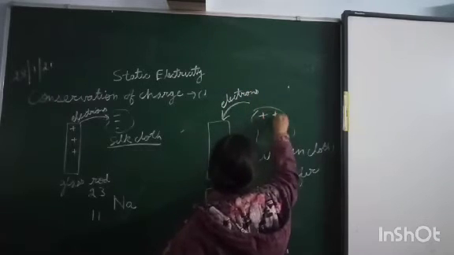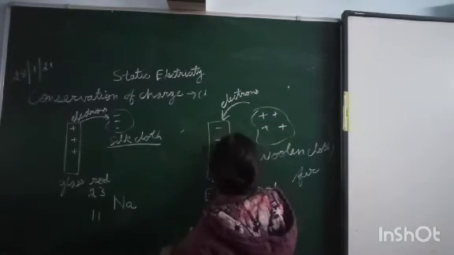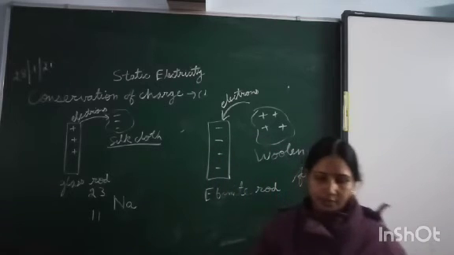So the woolen cloth becomes positively charged and the ebonite rod becomes negatively charged.